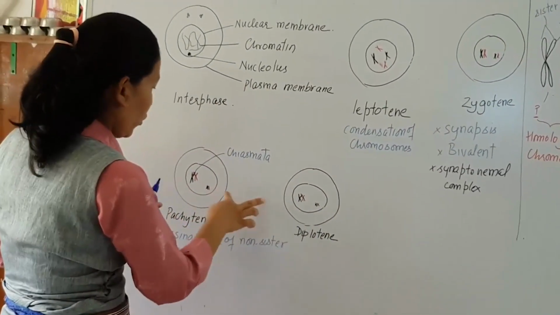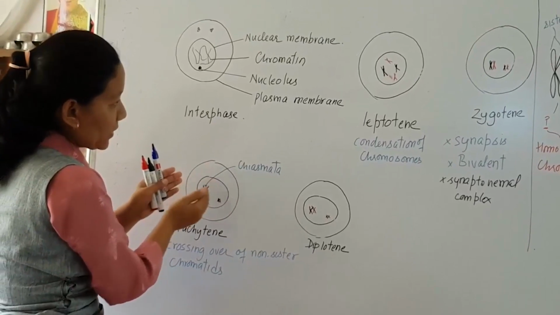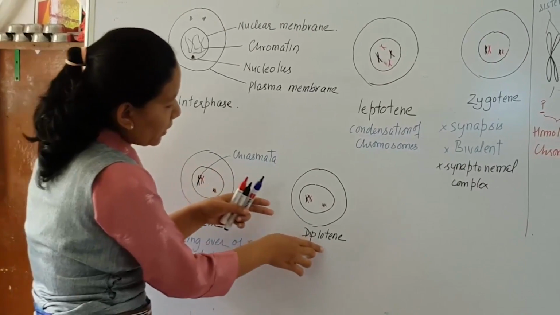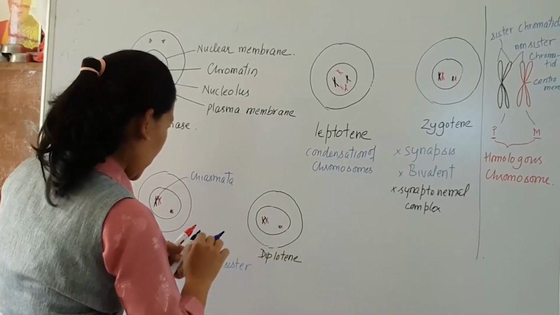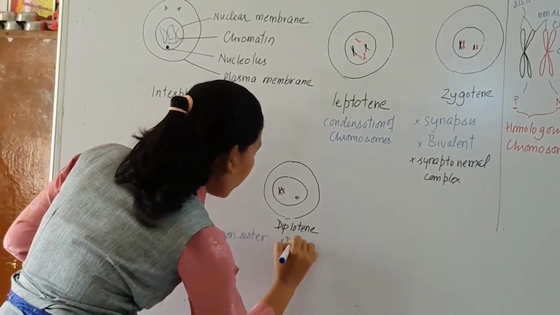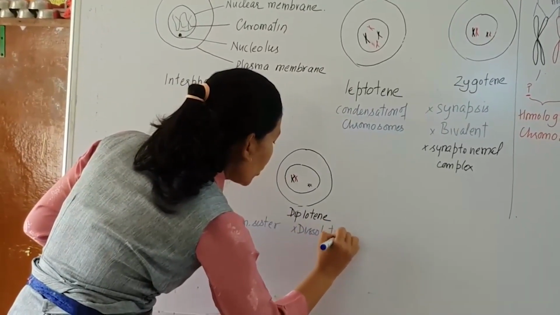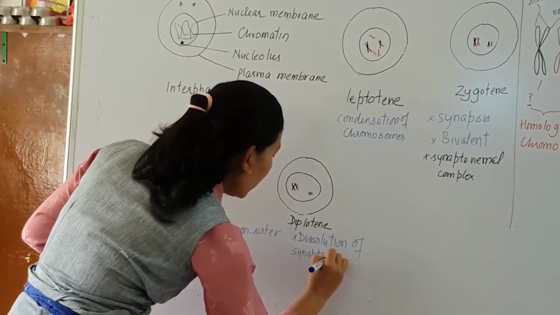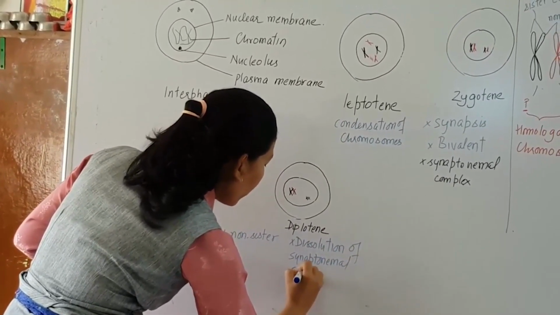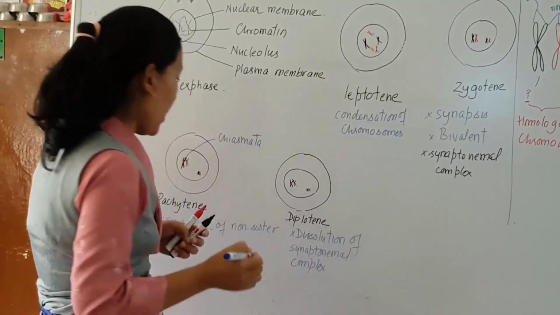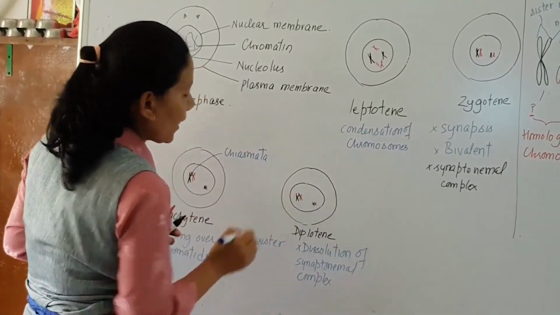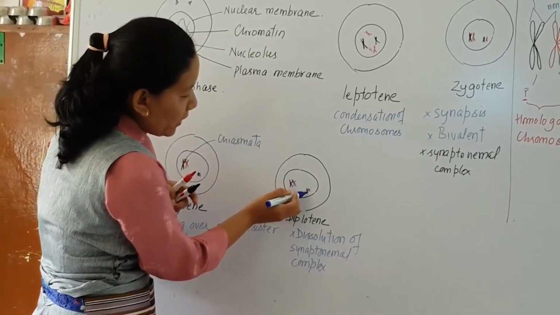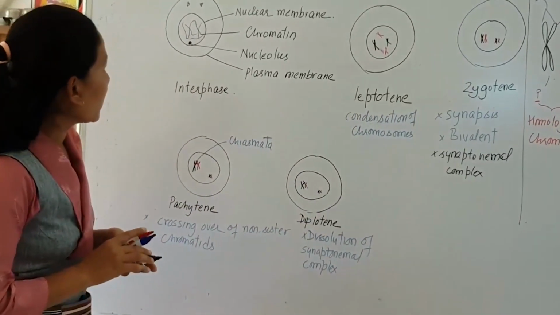Okay, so here you can see the difference is that here it is bonded by the synaptonemal complex and the formation of this chiasmata, and in the case of diplotene, the synaptonemal complex is dissolved. Dissolution of the synaptonemal complex, and they are held only at chiasmata. The homologous chromosomes are held at chiasmata only. And these two, you can see at that chiasmata.